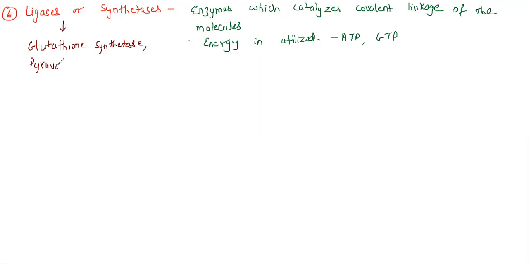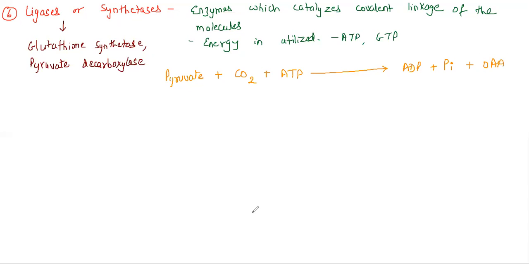Pyruvate carboxylase becomes another example. Let's write one reaction to understand this. Pyruvate plus carbon dioxide plus ATP join together, forming ADP plus Pi, where Pi is inorganic phosphate, plus it forms OAA, that is oxaloacetate.